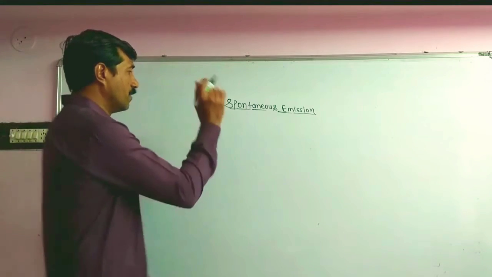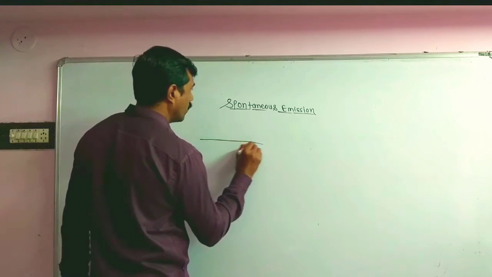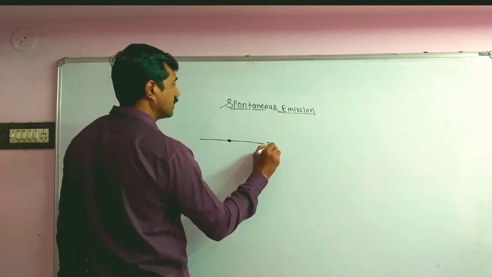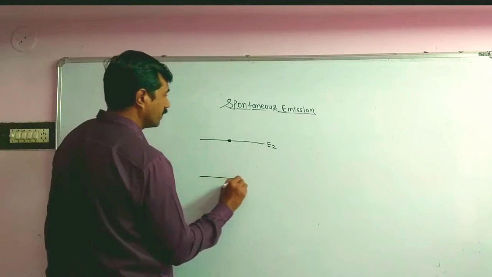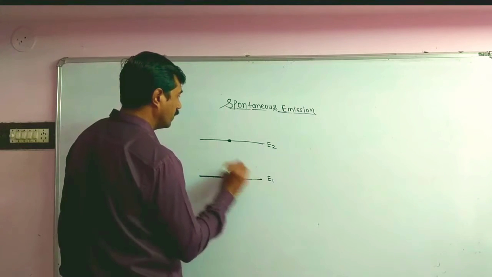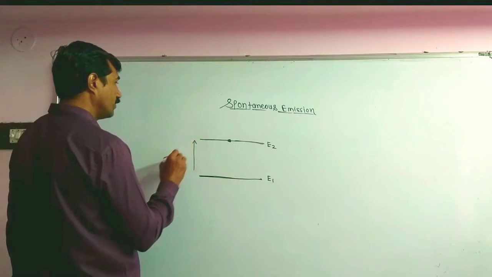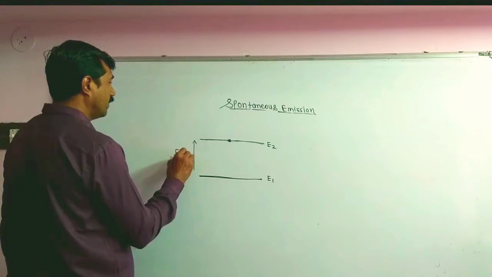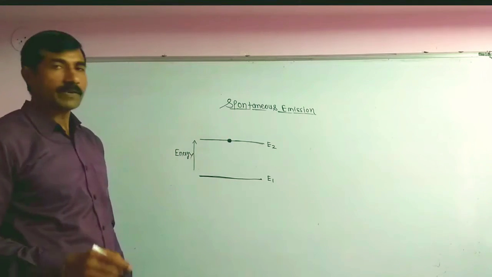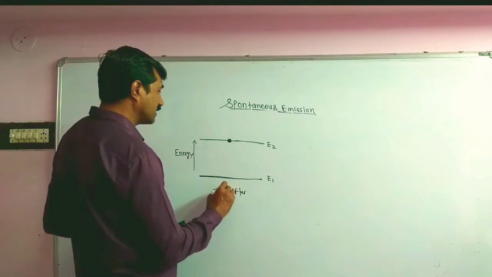Then what is the picture before the spontaneous emission? It means the atom is in the excited state E2, and this is the lower energy state E1. This is the atom in the excited state. Then this is the picture after the spontaneous emission.